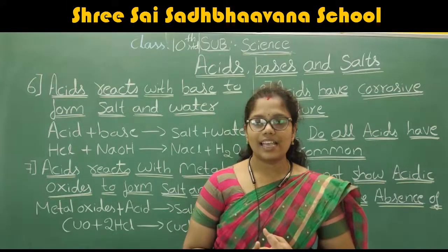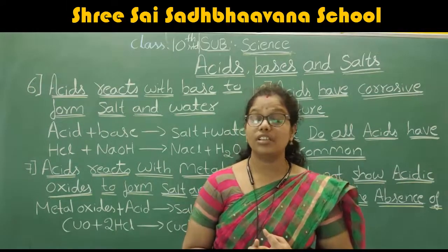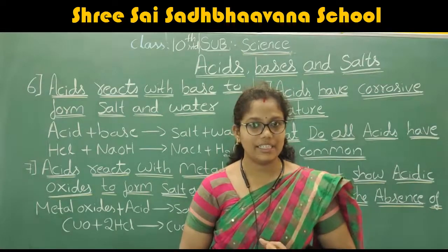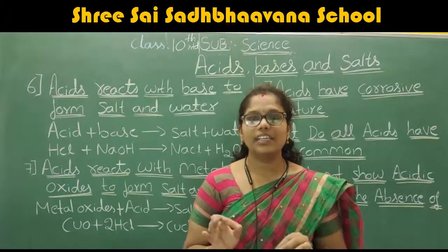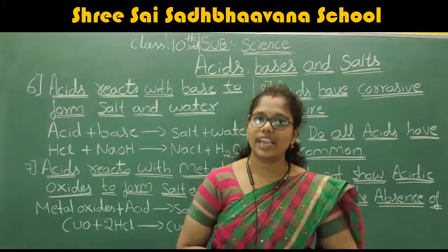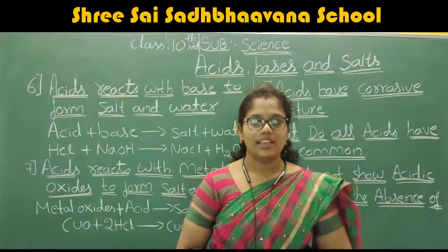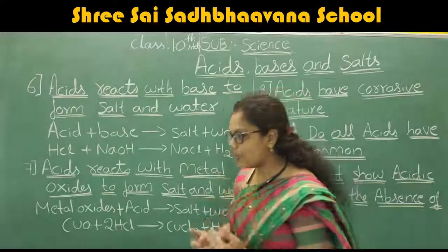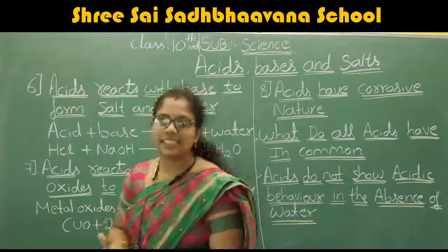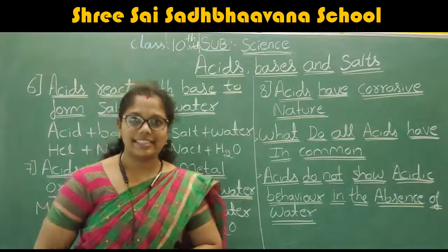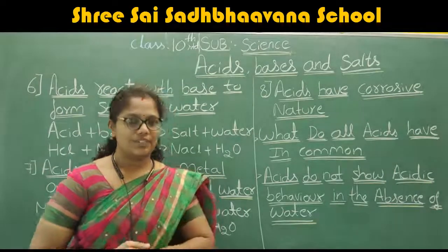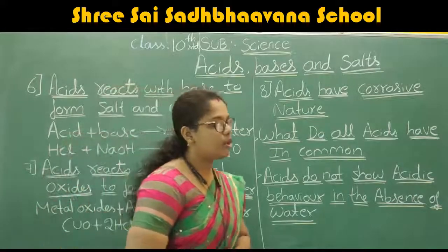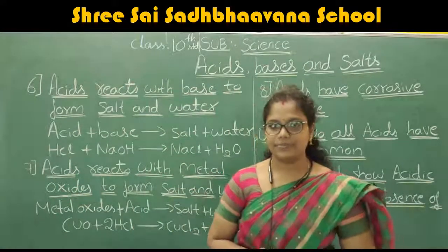Then, if the acid reacts with a metal, it forms a salt and hydrogen gas is liberated. And if the acid reacts with a metal carbonate, it forms a salt, and carbon dioxide and water are liberated. These are the important properties we already discussed in the previous classes. Now we are going to discuss further properties of the acids.